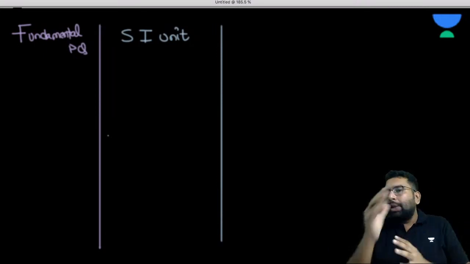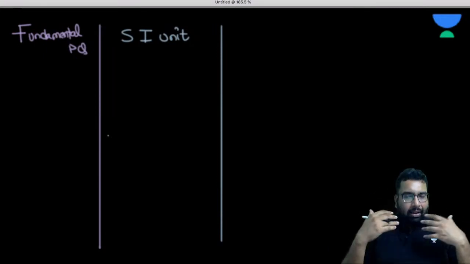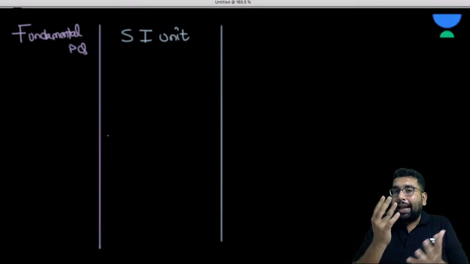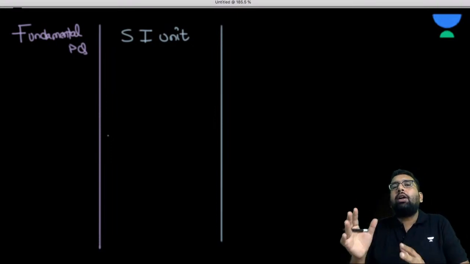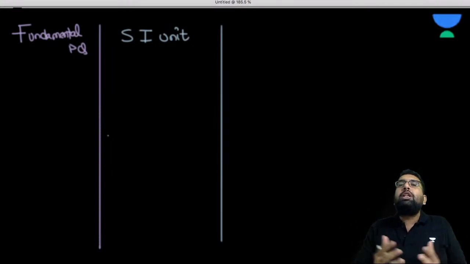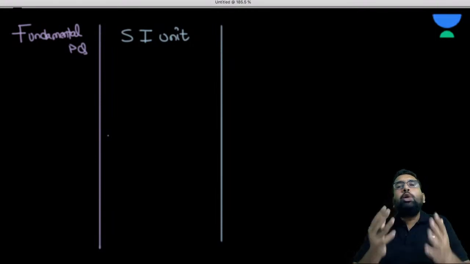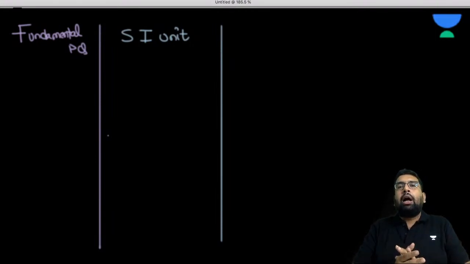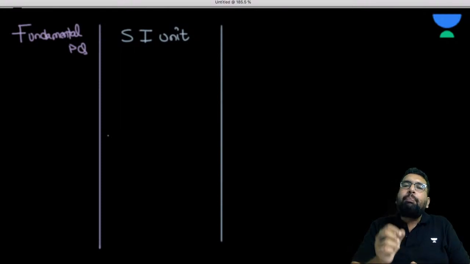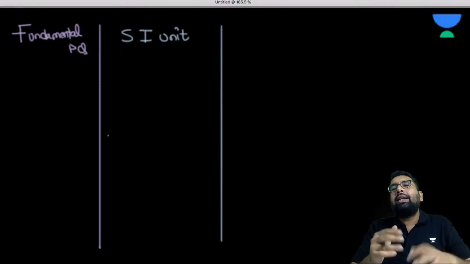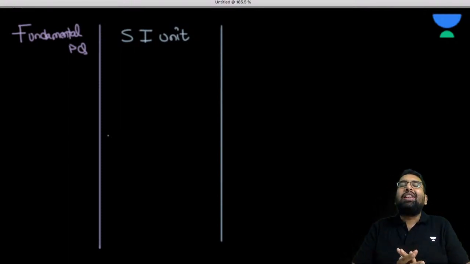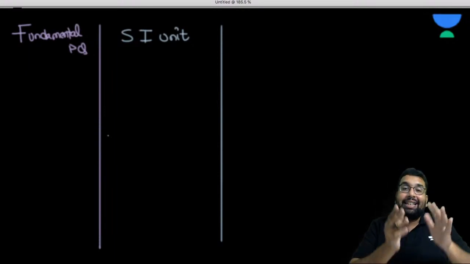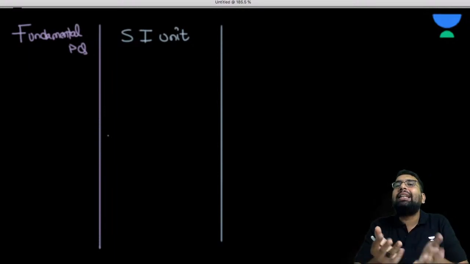The units are just there for interpretation, and it is a matter of location and people's choices which unit they prefer. Like the British use Fahrenheit. Even today, when we measure the temperature of the body, it is given in Fahrenheit. Fahrenheit is one unit of temperature, but neither degree Celsius nor Fahrenheit is an SI unit.